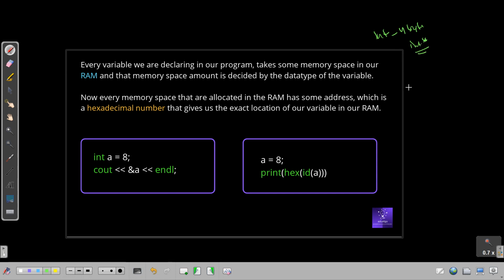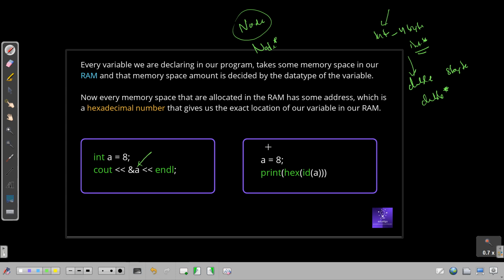Similarly, if the data type is double, that will be taking 8 bytes of memory space, and we will need something called double star. If there is some object, like we are creating a node object for a linked list, then we will be using node star to hold a pointer to this node object. So we can take pointers for any type of object, and for any data type, the previously defined or inbuilt data types. Okay, so that hexadecimal number can be given by using the address-of operator.